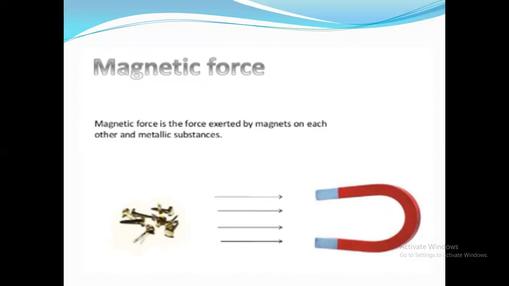Best example, placing a few nails near a magnet. Although there is no direct contact, once you move the magnet and make a distance between nails and magnet, the nails will also move. Why? Are they in direct contact? No. Then what is the reason? Magnetic force is the reason.